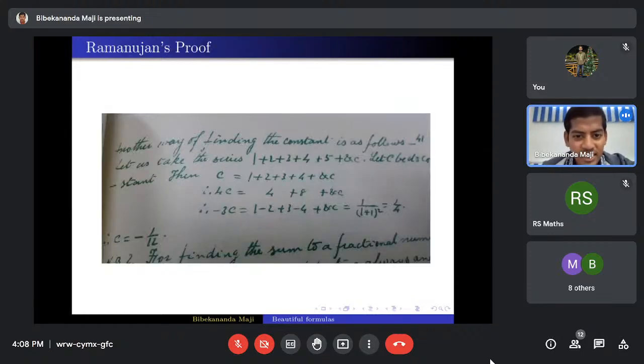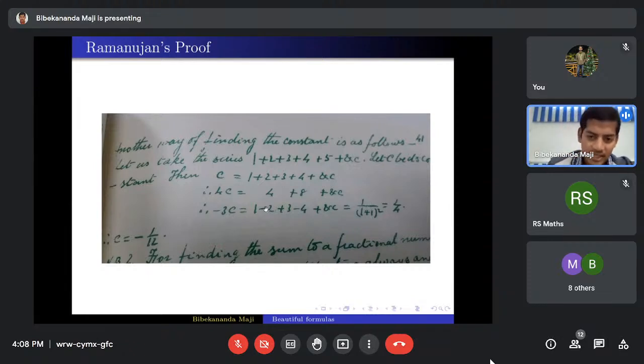Here he writes, let's assume C as 1 plus 2 plus 3 plus 4 and so on, continuing. And then you multiply it by 4 on both sides. Then 4C will be 4 plus 8 plus 12. Then he cleverly puts 4 below 2, and places 8 below 4, and then subtracts from C to 4C, and he gets minus 3C equals this 1 minus 2 plus 3 and so on. And this alternating series he is writing in this way.